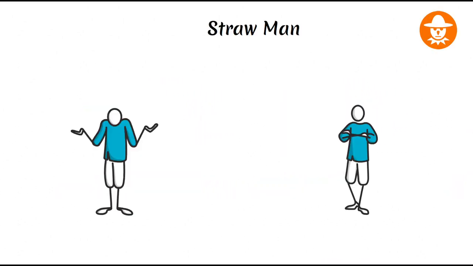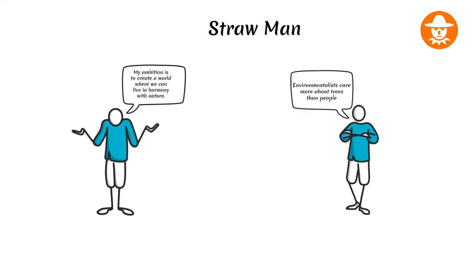Strawman. The strawman fallacy happens when someone distorts an opponent's argument in order to make it easier to attack. Imagine someone saying, "Environmentalists care more about trees than people," which misrepresents the environmentalist's actual position.